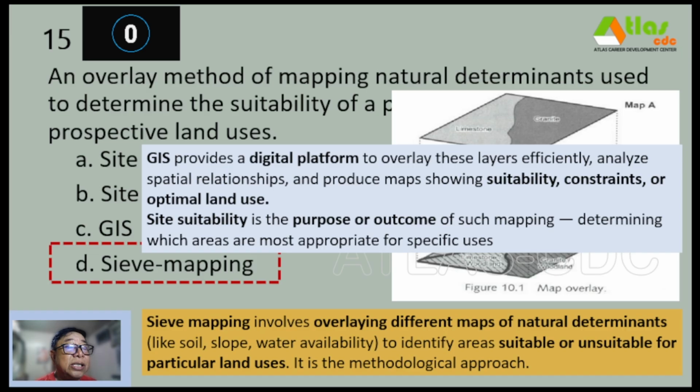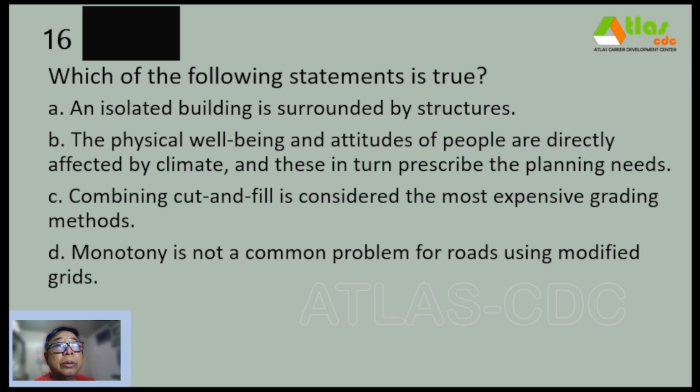GIS provides a digital platform to overlay these layers efficiently, analyze spatial relationships, and produce maps showing suitability, constraints, or optimal land use. And site suitability is the purpose or outcome of such mapping, determining which areas are most appropriate for specific uses.